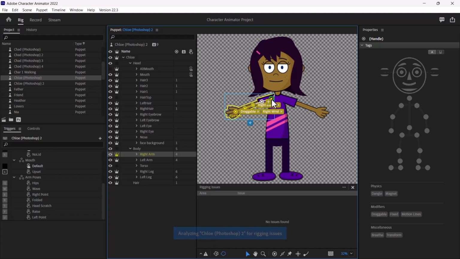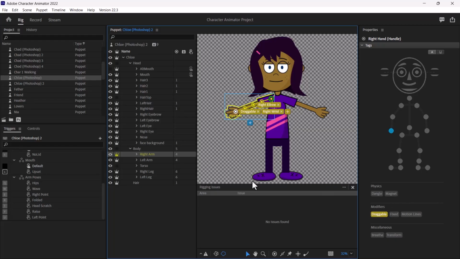Okay, so for this particular tool, once you add it, it means you're going to come over here and add this pin, and then once this, you're going to add this. So these are something we're going to look at in a subsequent video, because this video is basically more or less an overview. Okay, but then this is basically your tags. And then these are the different functionality that you can add to your character. So you can see under physics we have dangle, and then we have magnets and the likes of them.